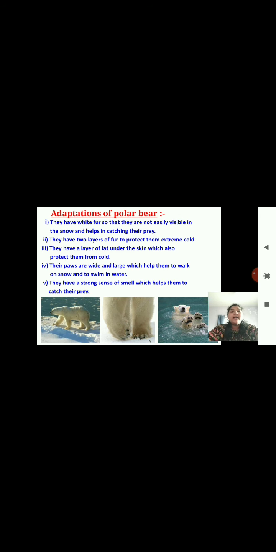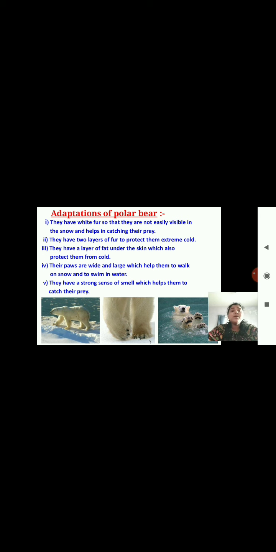Now, what are the adaptations of the polar bear? They have white fur so that they are not easily visible in the snow, which helps in catching their prey. They have 2 layers of fur to protect them from the extreme cold. They have a layer of fat under the skin which also protects them from the cold. Their paws are wide and large, which helps them to walk on the snow and to swim in the waters, and they need the grip on the snow to walk.